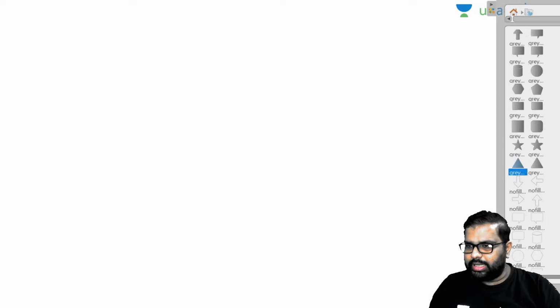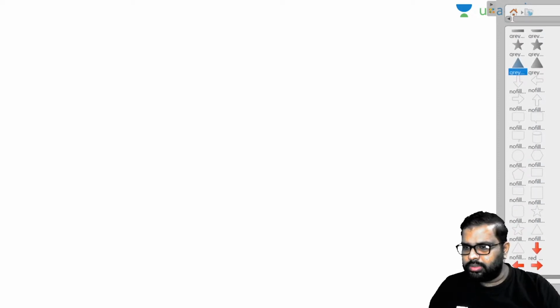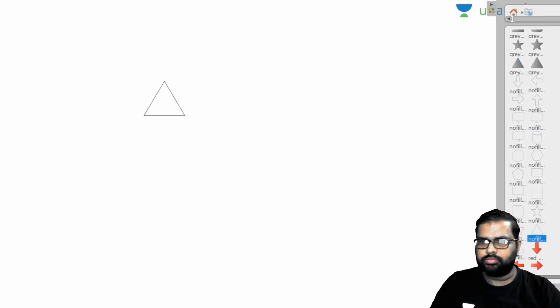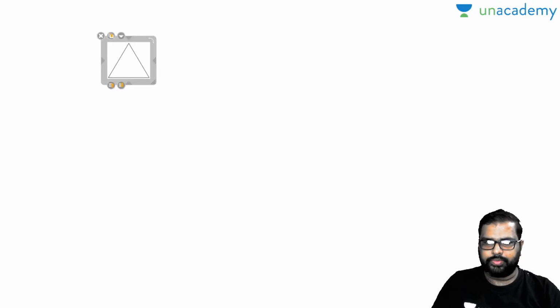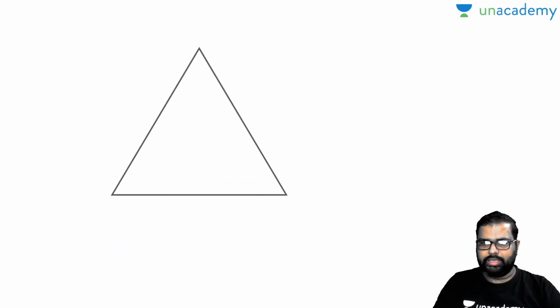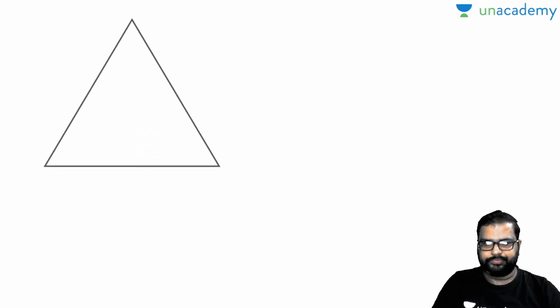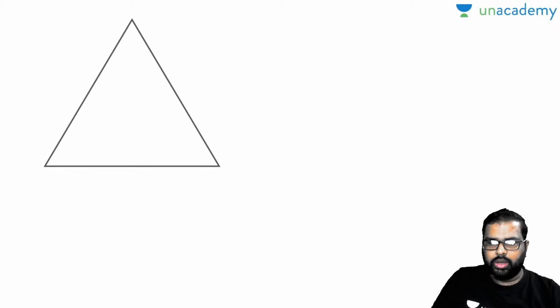So I'll take a triangle here. Now, what is the midpoint theorem? ABC is a triangle.